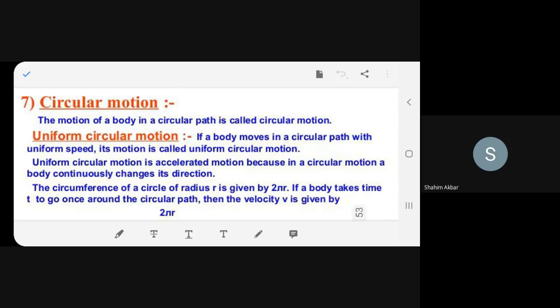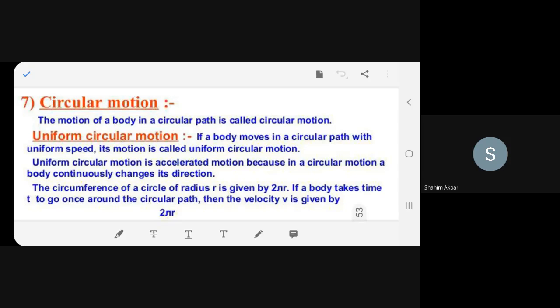Can you explain circular motion in your own words? Doesn't matter if it goes wrong, at least try.